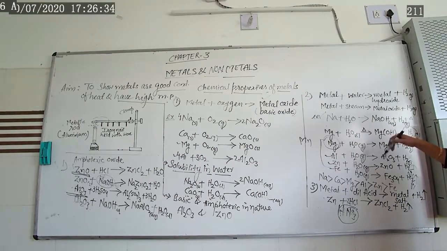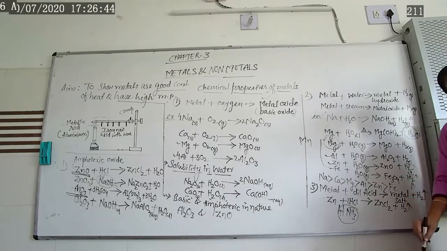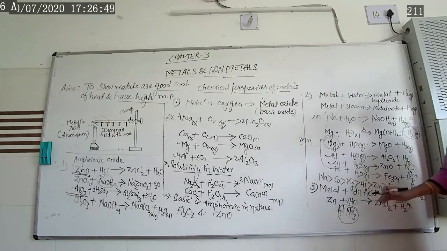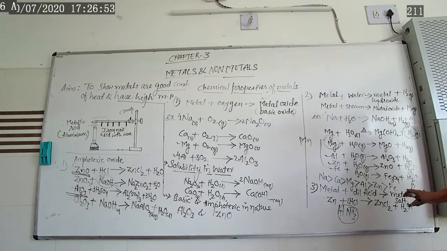Steam is more energetic compared to tap water. With tap water they will not react, but with steam they react and form metal oxide as well as hydrogen gas. Then the third chemical property we discussed is that metal reacts with acid and gives you metal salt and hydrogen gas.